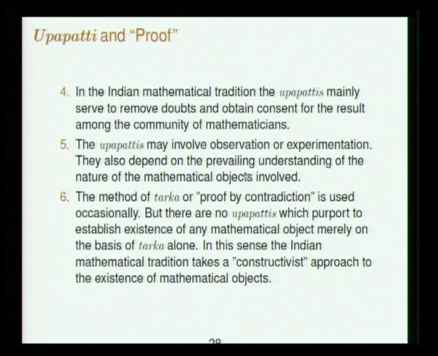More crucially, proof by contradiction is used only occasionally, and there are no upapattis, at least that we know of in Indian mathematics, which purport to establish existence of any mathematical object merely on the basis that non-existence of that object would contradict whatever else we know, when we have no way of establishing its existence by any other direct means of validation. To some extent this approach is called the constructivist approach to doing mathematics.